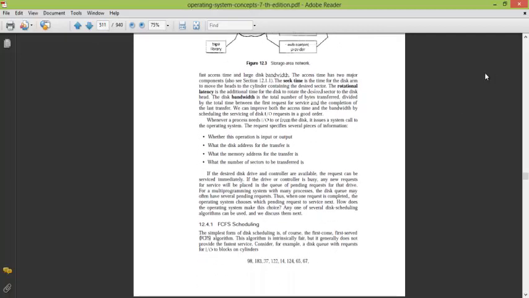How, when something comes from memory for input or output, will the head move? The head is a device that moves to the specified address to perform the read and write operation. So if a sequence of addresses is given, then the head will move in which order. This is disk scheduling.